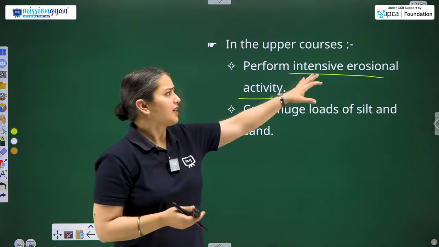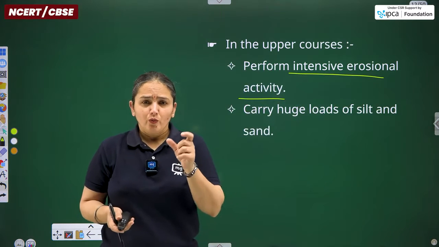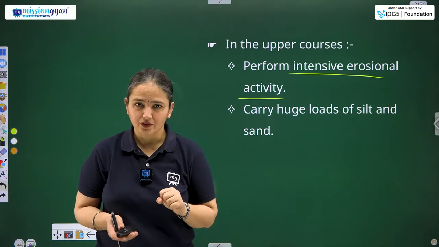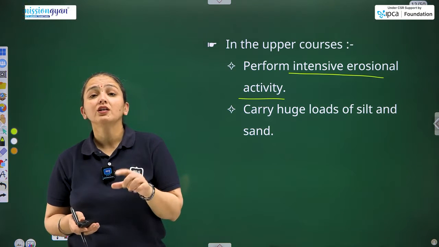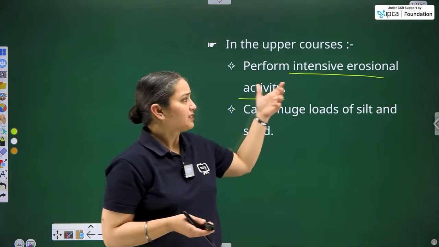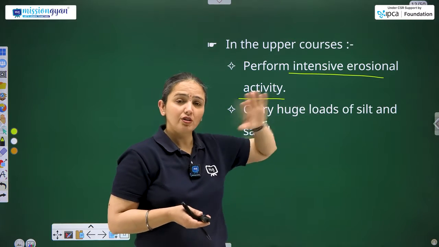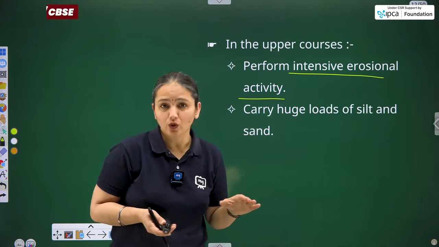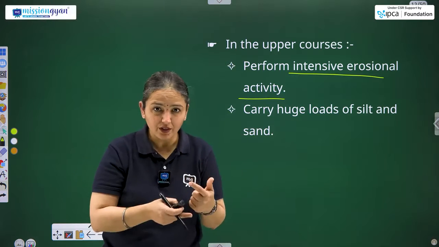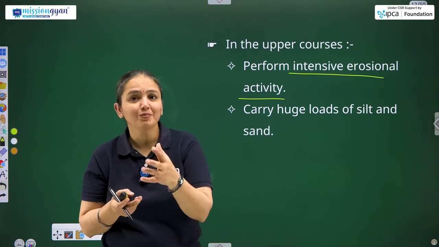Why so? And what is erosional activity? It is when the degradation of any particular object occurs. Here we are talking about the disintegration of the uppermost layer of the rocks, affected by the flow of the water and of course by the temperature as well.